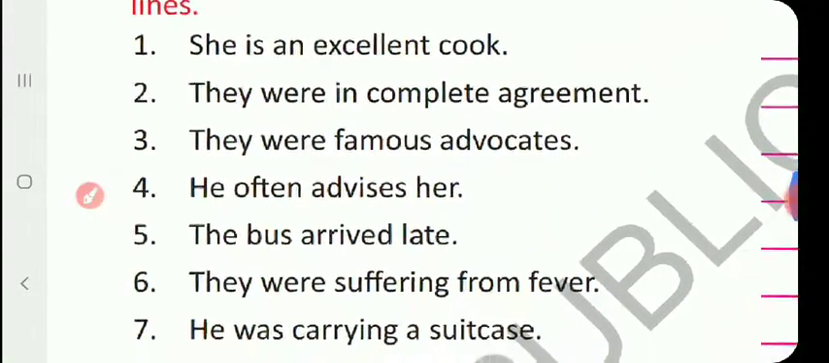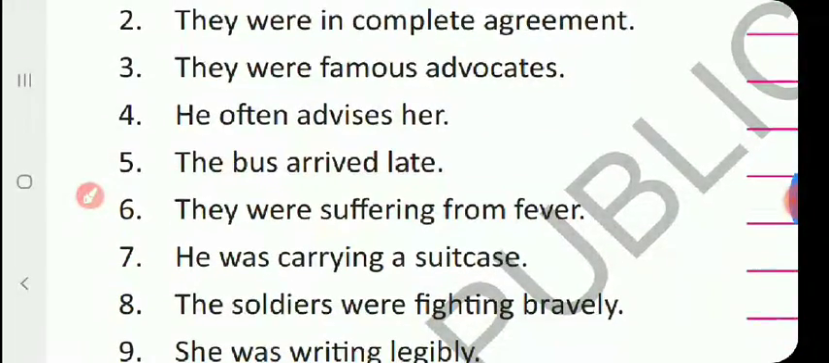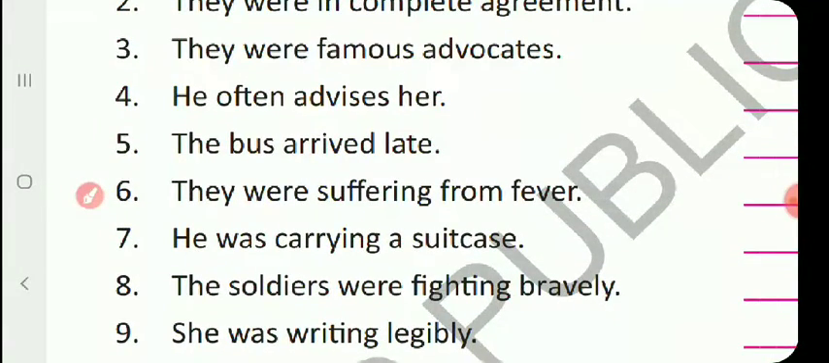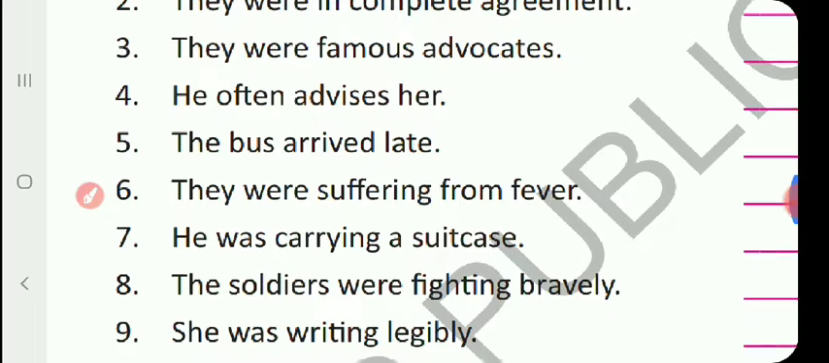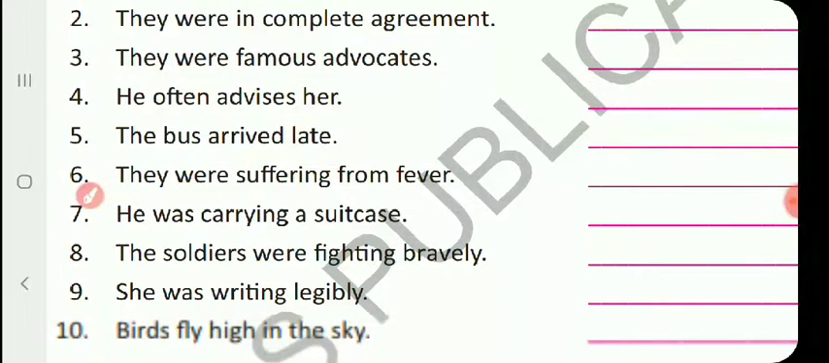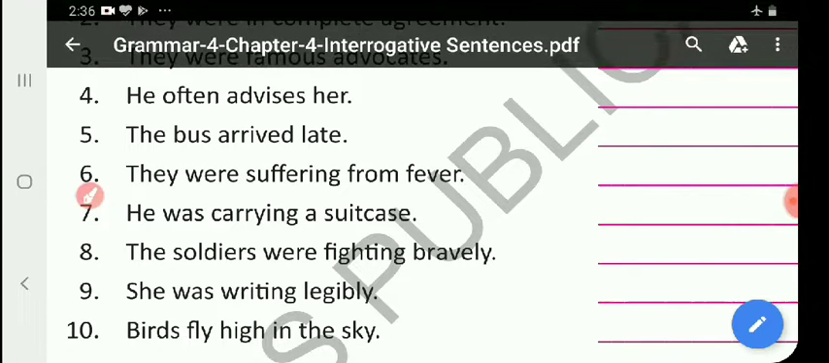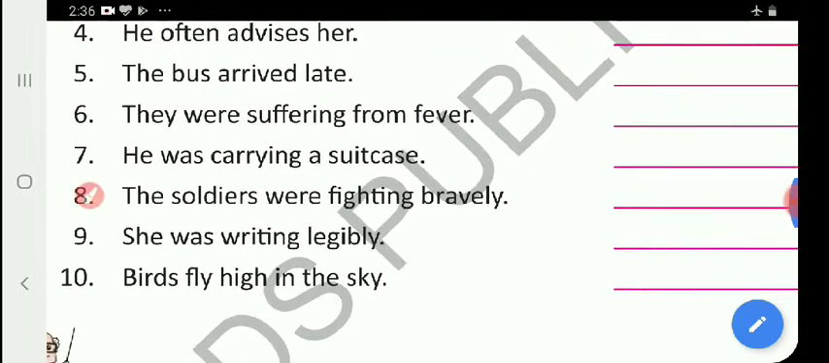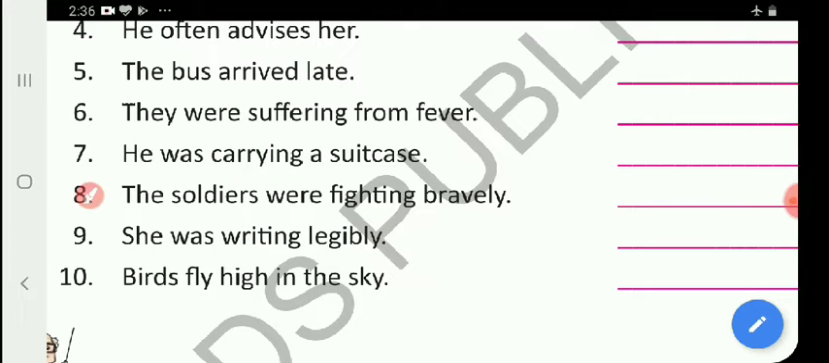Today I am going to explain the 6th question. They were suffering from fever. This is past continuous, isn't it? So, take the helping verb first. Were they suffering from fever? Question mark. Now, next is, he was carrying a suitcase. How will you write? Was he carrying a suitcase?